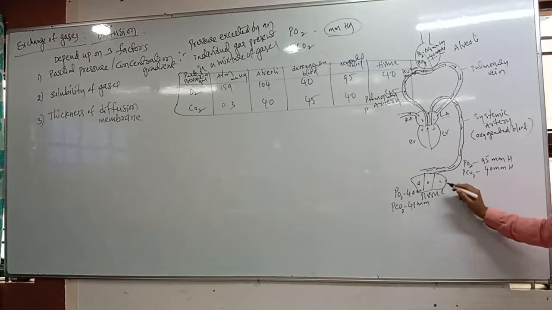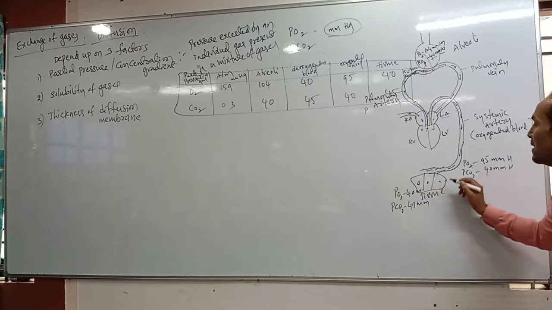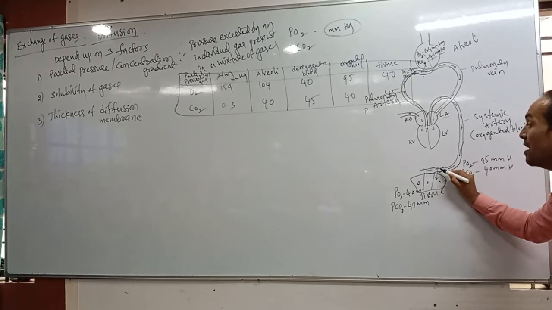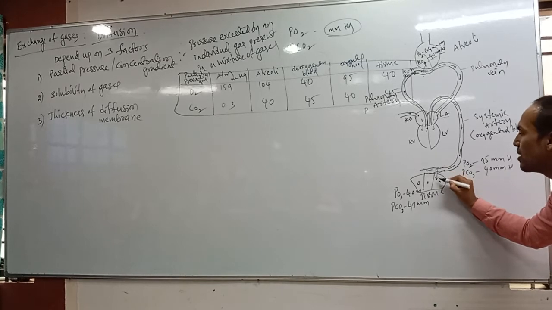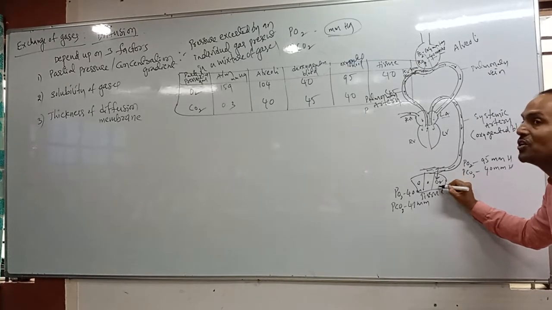Oxygen partial pressure is more, and at the same time in the tissues which one is more? Carbon dioxide is more. So that's why oxygen enters the tissues from the blood. Why? Because oxygenated blood has a partial pressure of 95 mmHg, here only 40 mmHg. That's why oxygen moves from higher to lower. This is about oxygen entering the tissues.